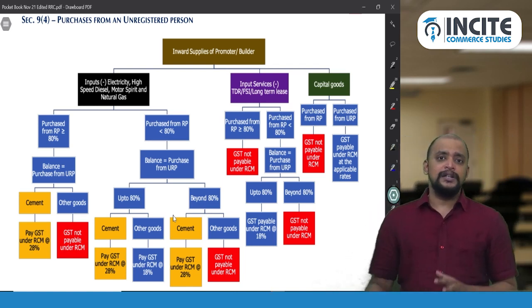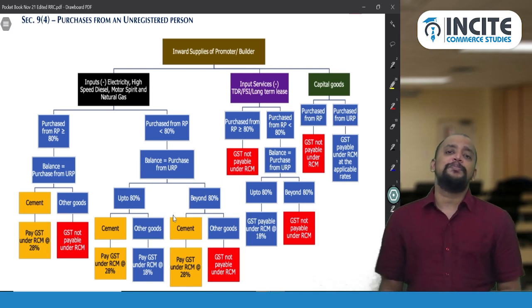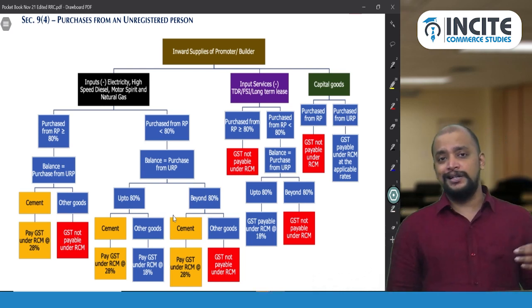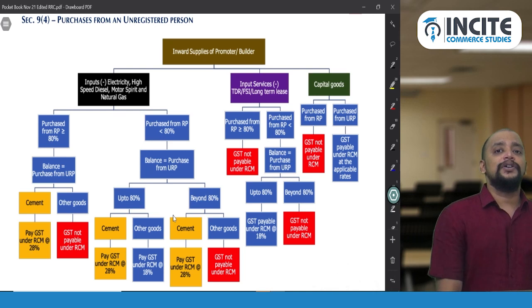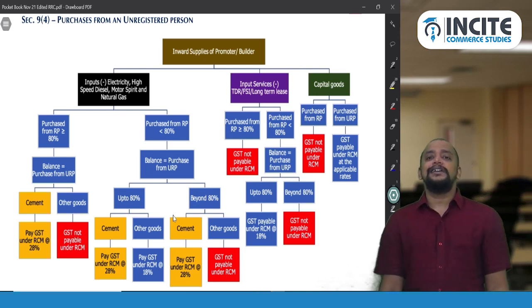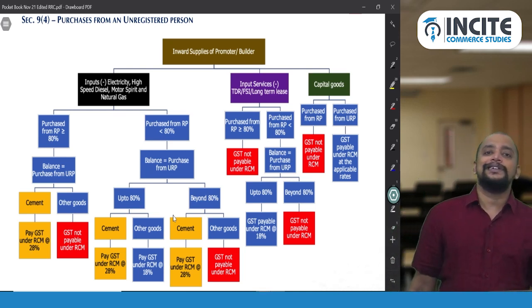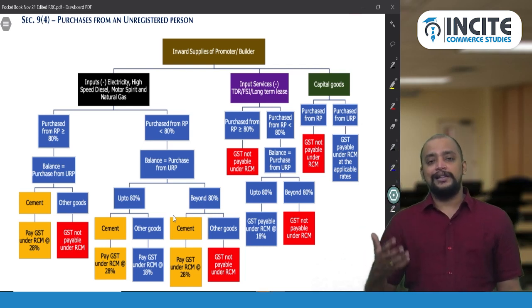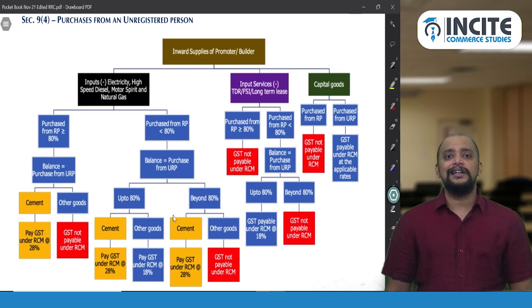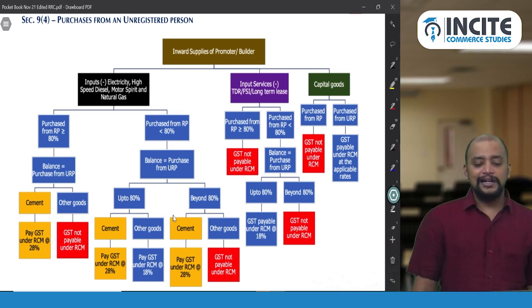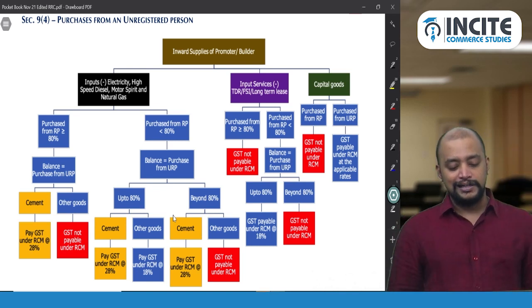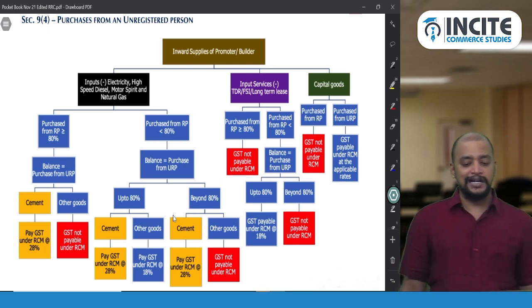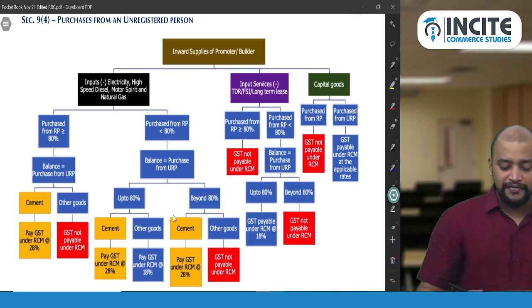These goods definitely cannot be purchased from a registered person. So that's why they are excluded. For example, you take electricity. Electricity is exempted, so first of all, there is no GST, and the supplier will definitely be an unregistered person. Like that, electricity, petrol, diesel, then natural gas, some goods are excluded. Electricity, high speed diesel, motor spirit, and natural gas. You can see that in the first box, okay.